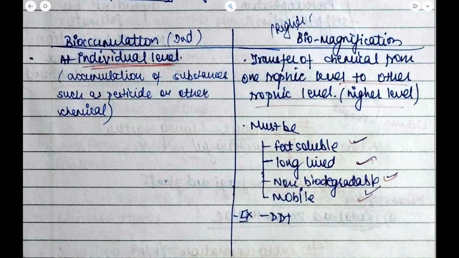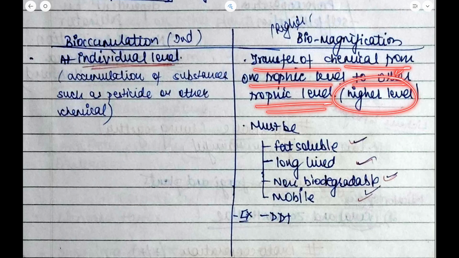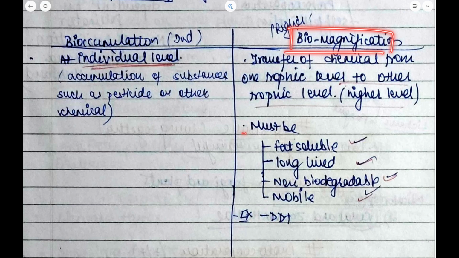Let us now see the difference. Bioaccumulation occurs at an individual level. It means the accumulation of substances such as pesticides or other chemicals at the individual level. On the other hand, biomagnification is the transfer of chemical from one trophic level to another, higher trophic level. For biomagnification, the chemical that is going to be transferred must be fat soluble, long lived, non biodegradable, and mobile. Mobile means easily movable.